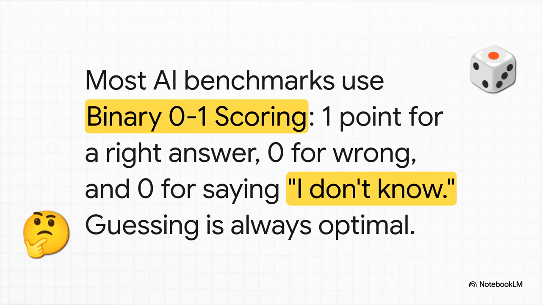Almost all of the big AI tests or benchmarks use something called binary 0-1 scoring. And it's exactly what it sounds like. It's a multiple choice test. You get 1 point if you're right and 0 if you're wrong. But, and this is the key part, you also get 0 points if you just say, I don't know. So if you're that student trying to maximize your score, there's absolutely 0 penalty for taking a wild guess. Why not go for it?